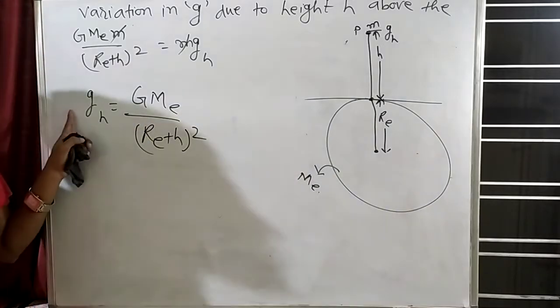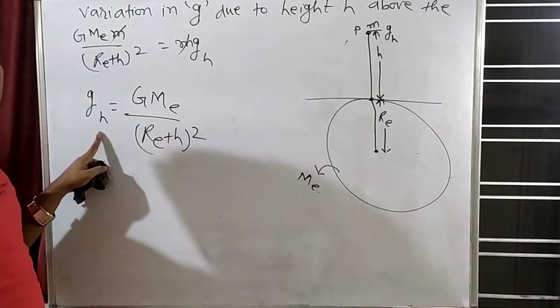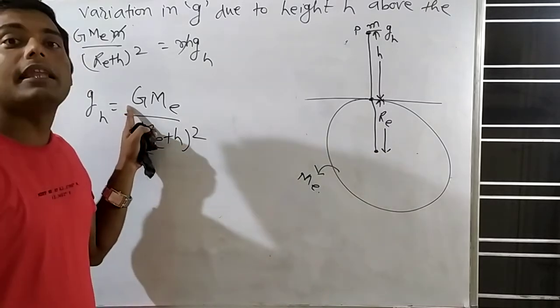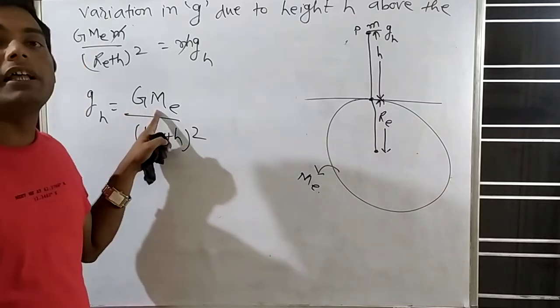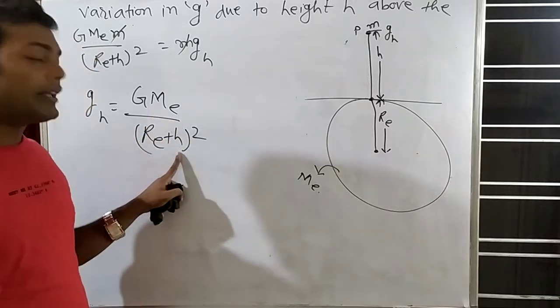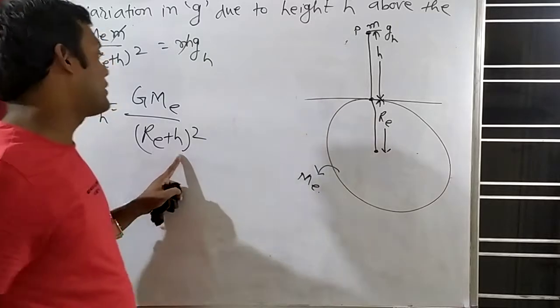What is gh? Acceleration due to gravity at height h above the surface of earth. What is capital G? Universal gravitational constant. What is capital M? Mass of earth. What is RE? Radius of earth. What is h? H is the height above the surface of earth.